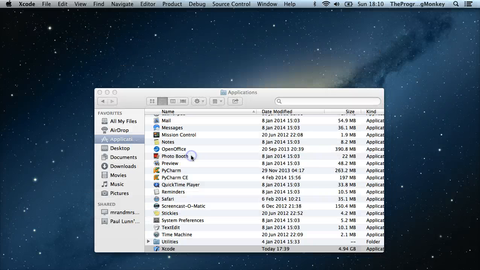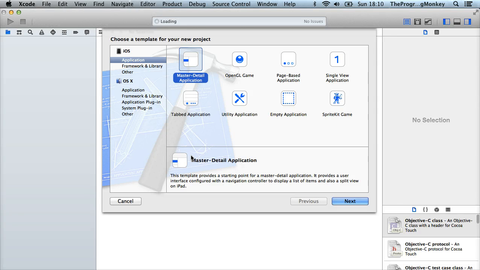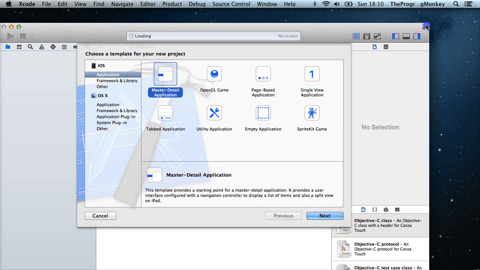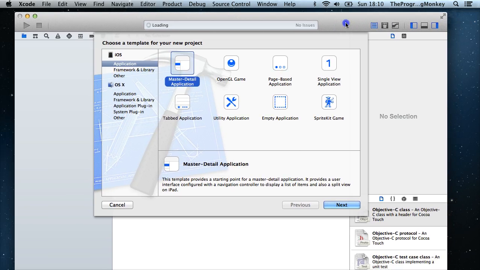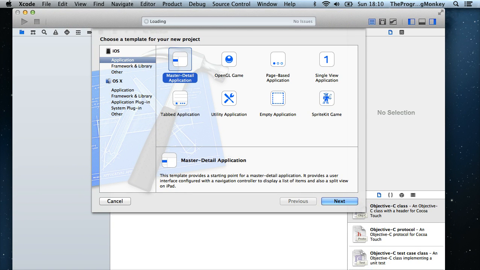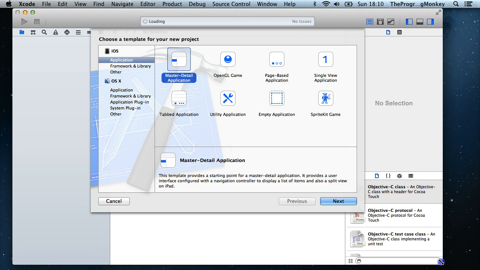Now it starts off a bit big, so I'm just going to make this a little bit smaller so it all fits on the screen. There we go. There are various applications that we can make, things for iPhone, iPad, etc. But we're just going to be looking at creating a standard C++ program.